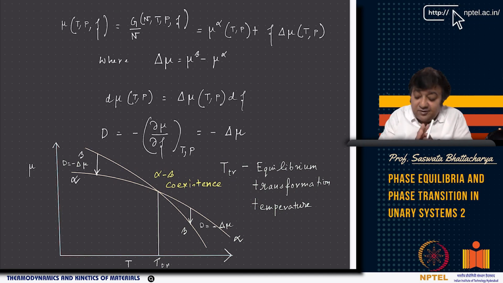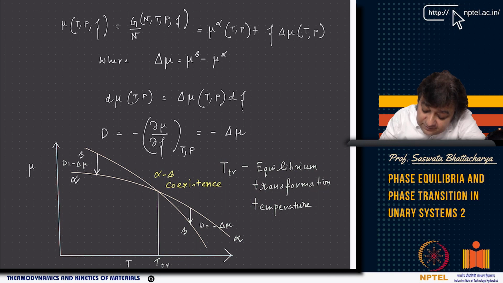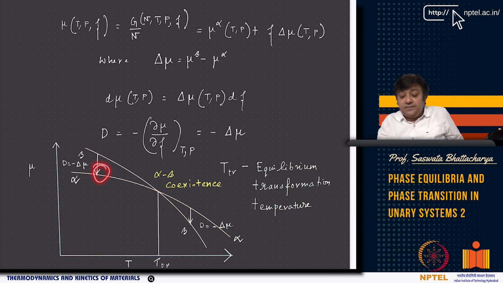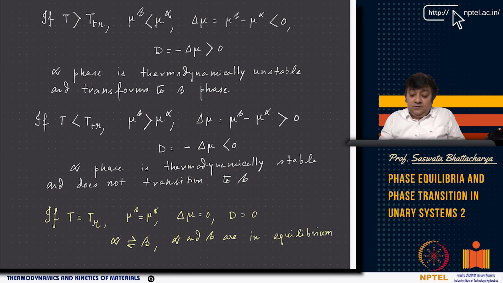You have to provide some work or external force from outside for this reaction to happen, and that force can be very large, because alpha is the minimum energy state here, right? So alpha is the more stable phase than beta phase. So alpha does not transform to beta spontaneously. So we will just add this term, spontaneous.